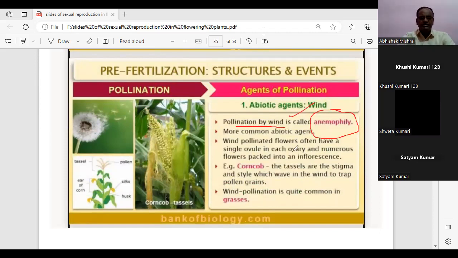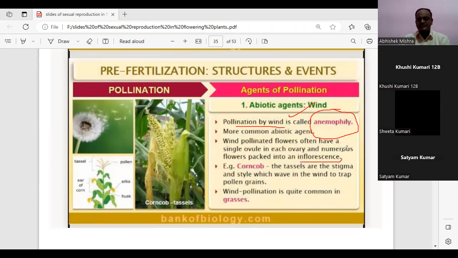This is pollination done by wind, the most common abiotic agent, because in our day-to-day life also we can see that this is the agent which can do the maximum pollination. Wind-pollinated flowers often have a single ovule in the ovary, and numerous flowers packed into an inflorescence.